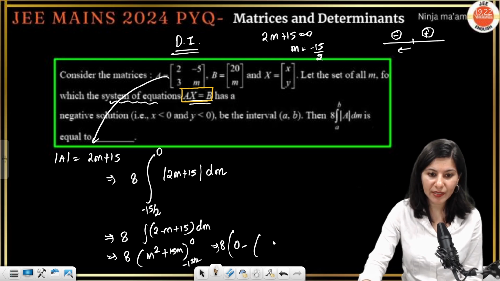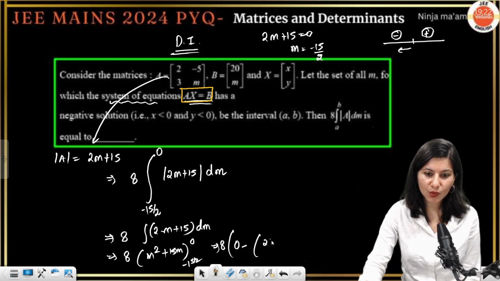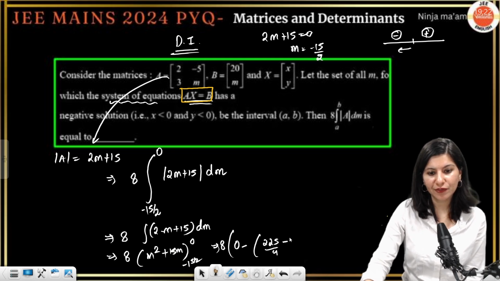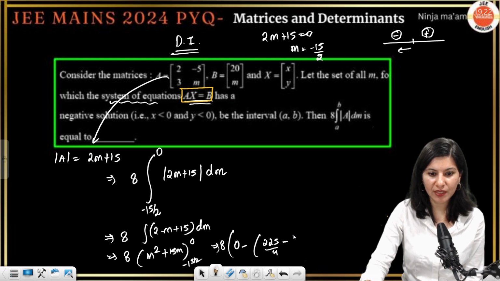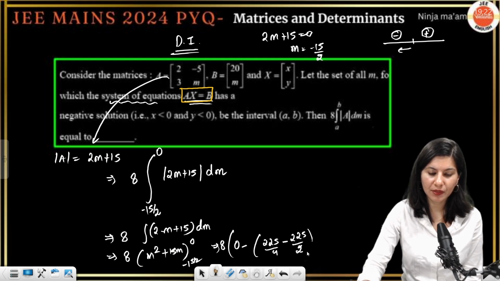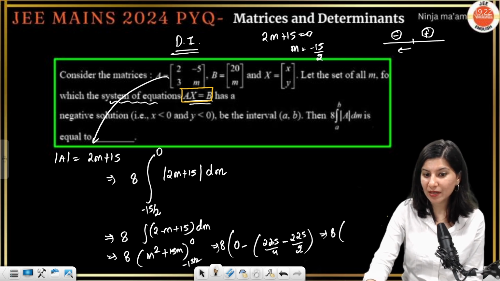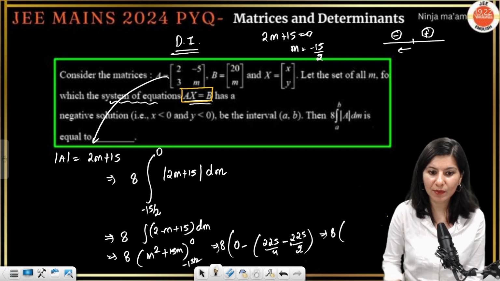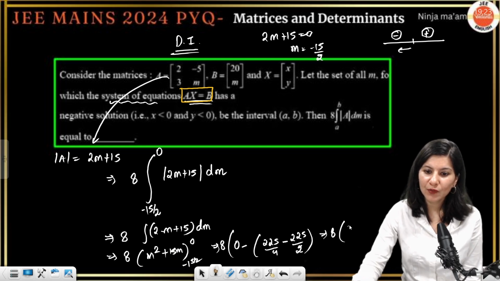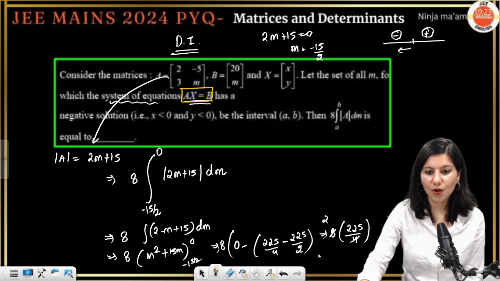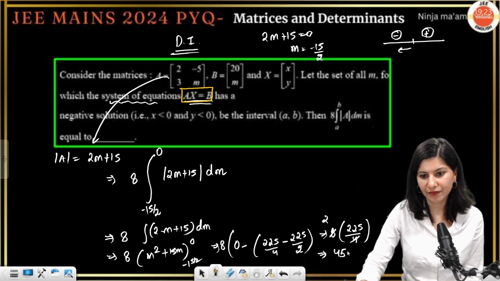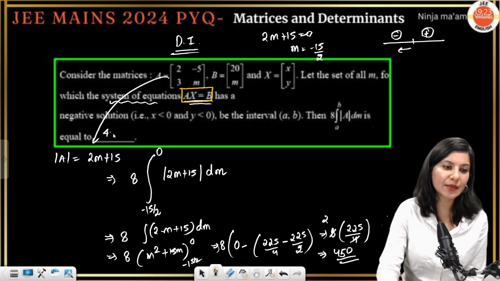Minus, if you put the lower limit, it becomes 225 by 4 minus 15 into 15 by 2, which is going to be 225 by 2. Correct? So finally 8 multiplied by 225, taking common, 1 by 4 minus 1 by 2 will be minus 1 by 4. So 225 upon 4, this cancels and this is 450. Yes, so 450 is absolutely right.